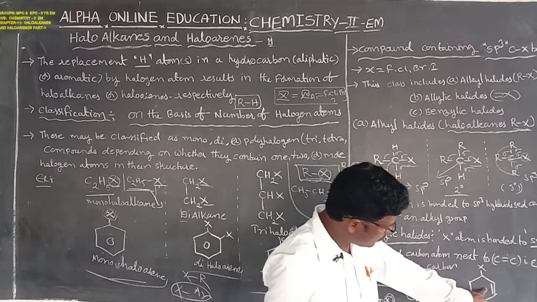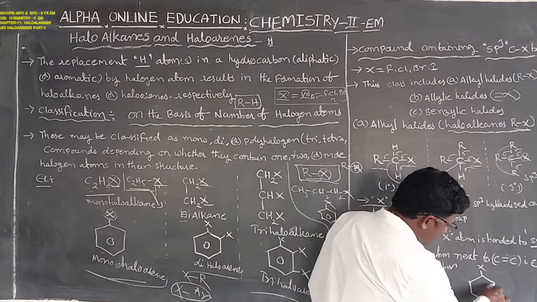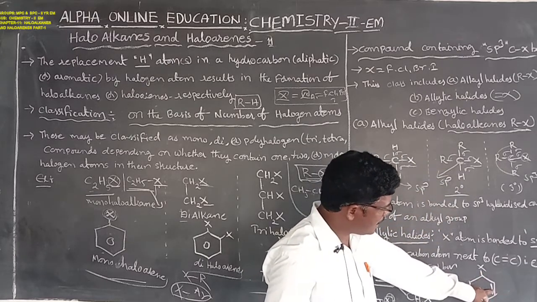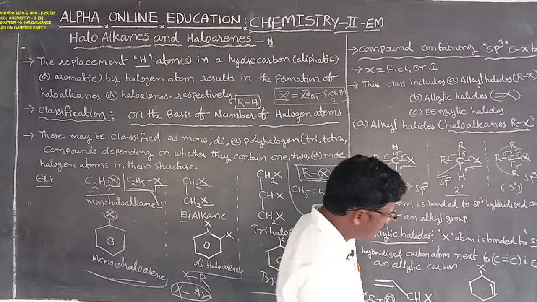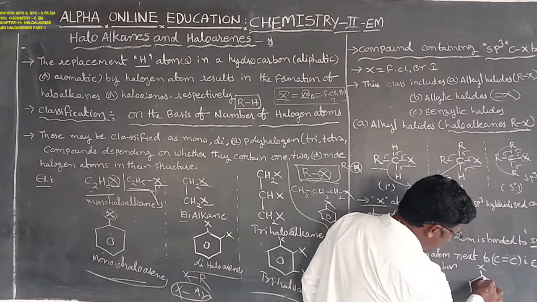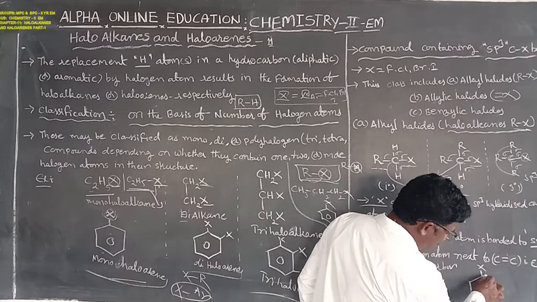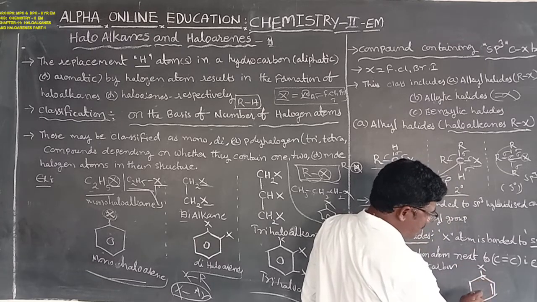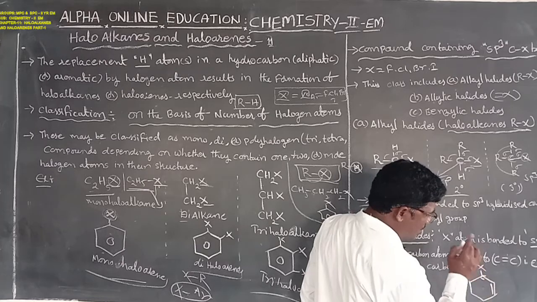Next one, in the benzene group, there exists the double bond. The halogen atom is bonded with the sp3 hybridized carbon, because here is the carbon atom, the center carbon atom. The halogen atom bonding with the sp3 hybridization is due to the presence of 4 single bonds.